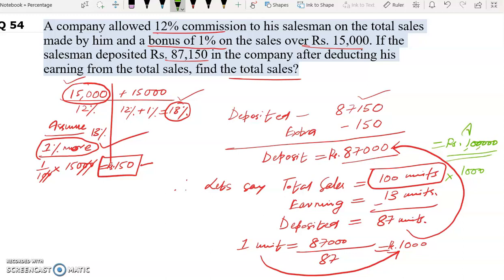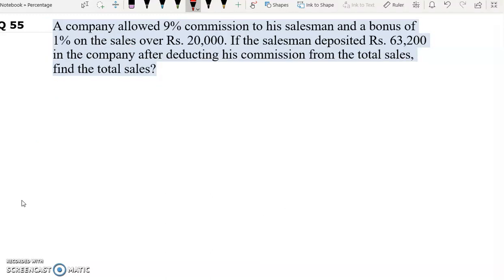So this is our answer. Question number 55. A company allowed 9% commission to his salesman and a bonus of 1% on the sales over rupees 20,000. If the salesman deposited rupees 63,200 in the company, after deducting his commission from the total sales, find the total sales. So in this question it's given 9% commission is allowed to the salesman and a bonus of 1% on the sales over rupees 20,000.